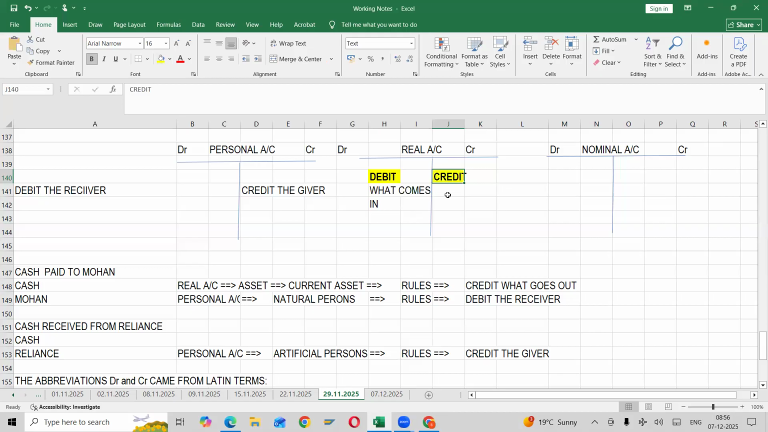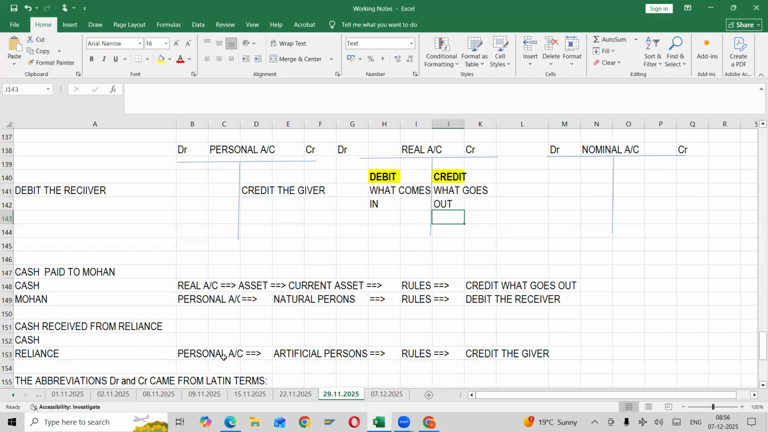Credit rule. What asset? If an asset goes out, then we need to discuss what goes out. Understood? If an asset comes in, we will debit it. An asset is not only cash, it could be any asset: machinery, furniture, motor van, or anything. If it is coming in, we will debit it. If something is going out, we need to credit it. That's it.